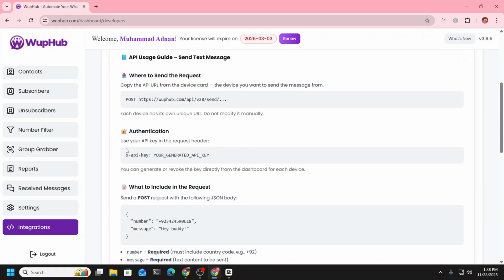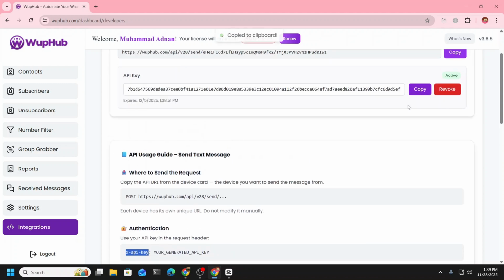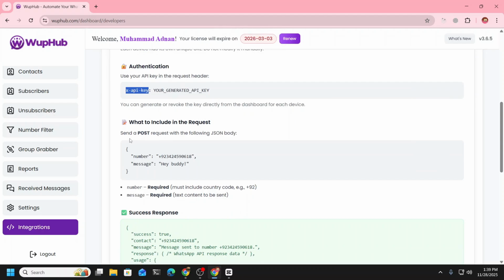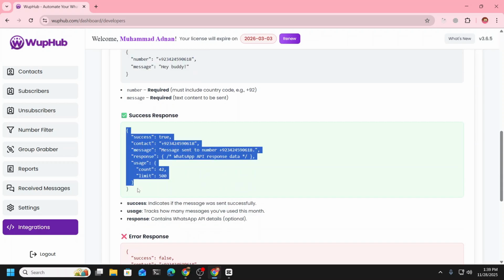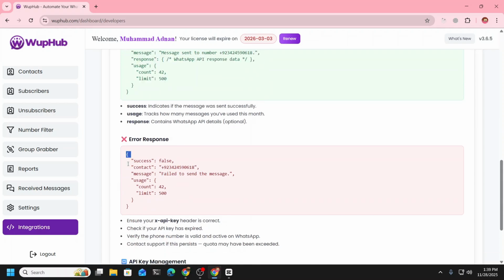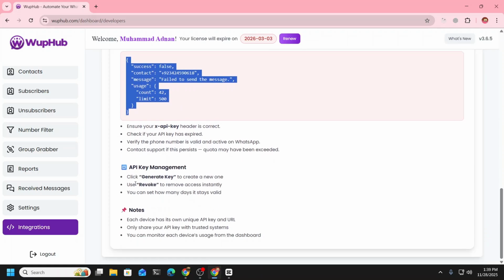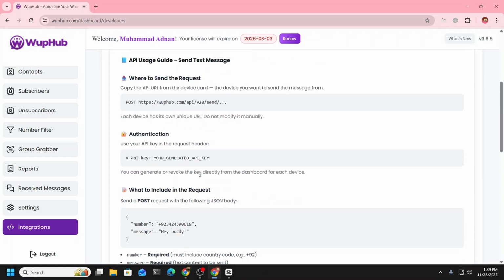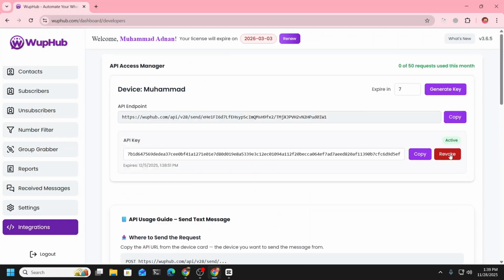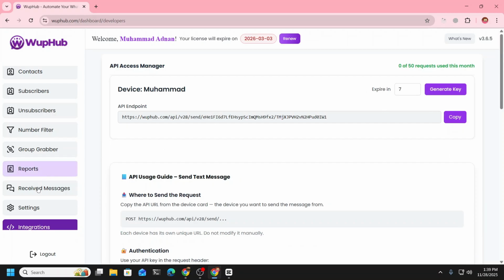You can use X-API-Key in the header and use this key there. And this is the body. Your message body should look like this, and you're going to get a response in this way, or in case it didn't get sent, an error in this way, so that you can handle it from here. Anyway, you can revoke it if you don't want to use it.